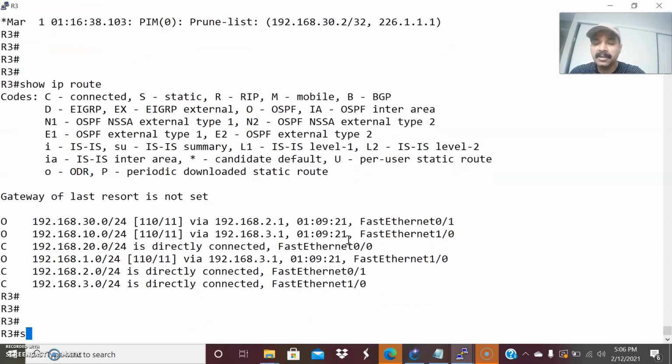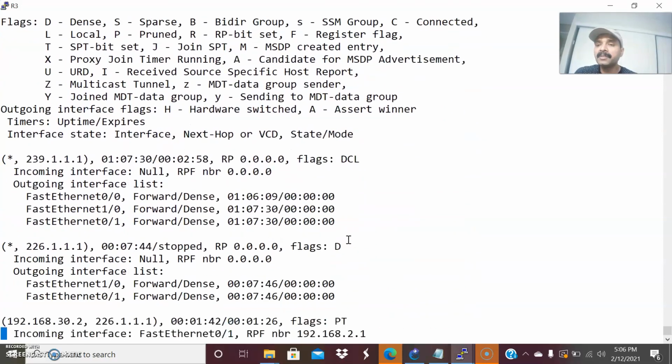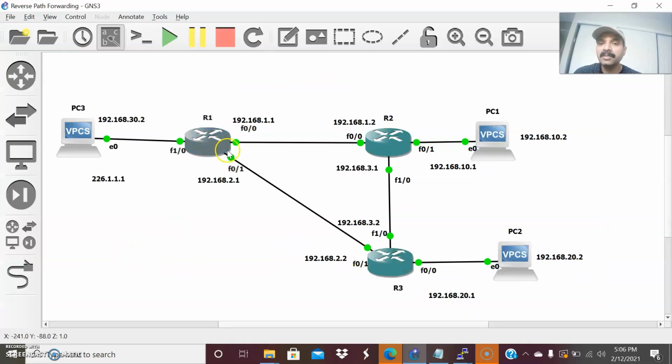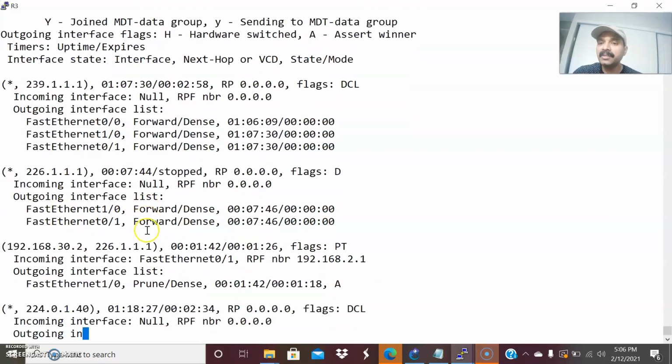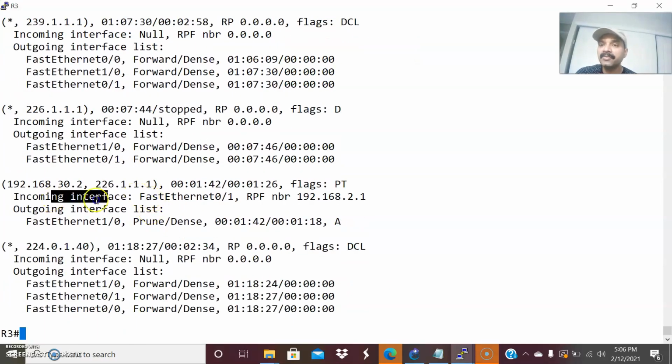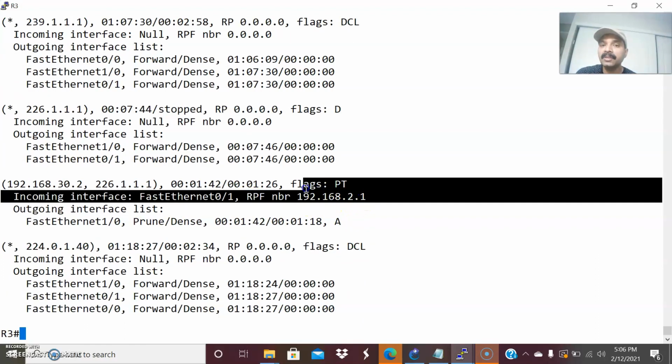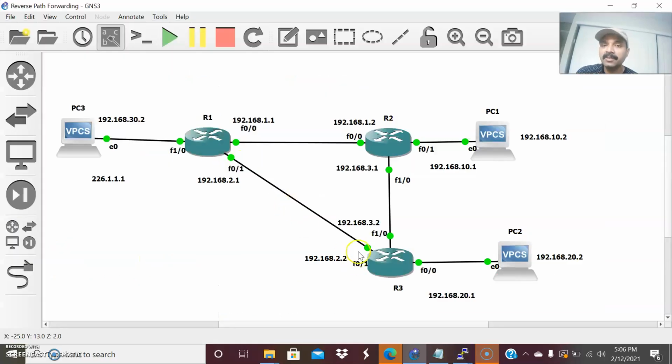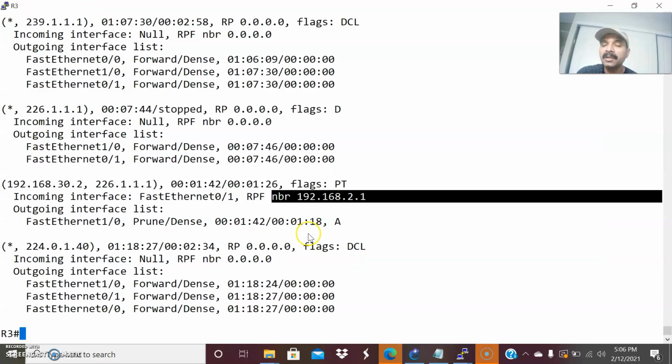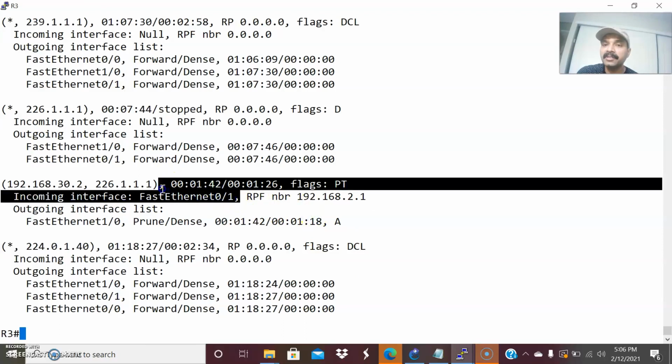You can also check the multicast table with show ip mroute. In simple terms, reverse path forwarding is used to always check the reverse path towards the source. It is always used to determine the upstream towards the source. In this scenario, the shortest path is FastEthernet 0/1. That is the reason you see the incoming interface FastEthernet 0/1, and you can see the RPF neighbor as 192.168.2.1. That is because it always prefers the shortest path. FastEthernet 0/1 is the shortest one, and this RPF interface is FastEthernet 0/1.